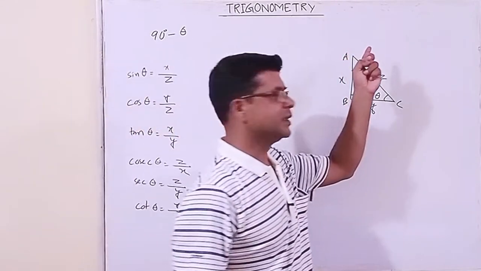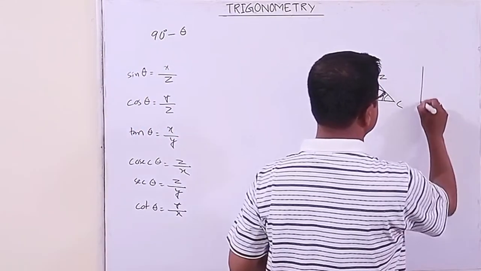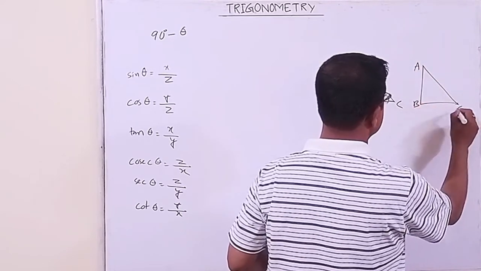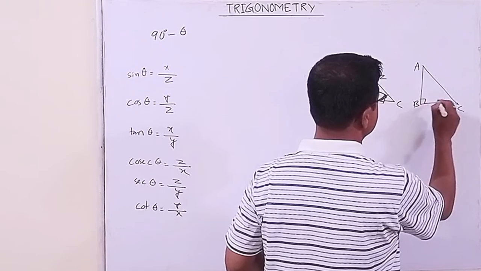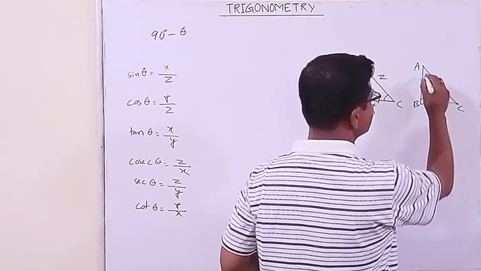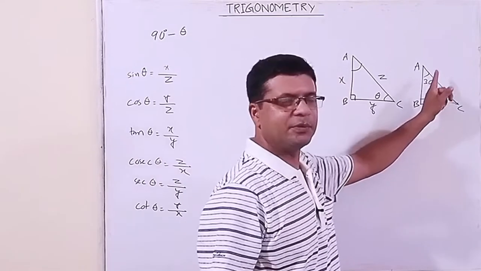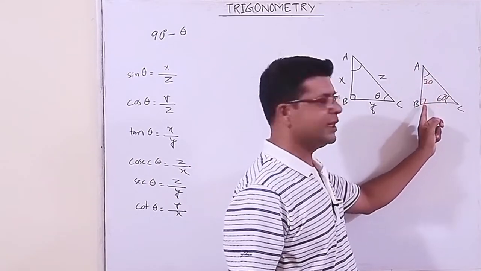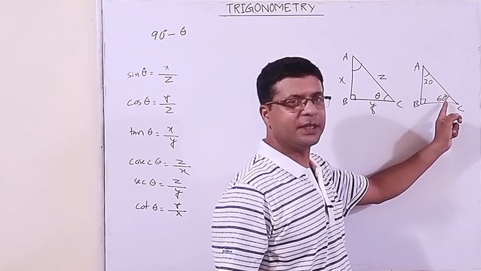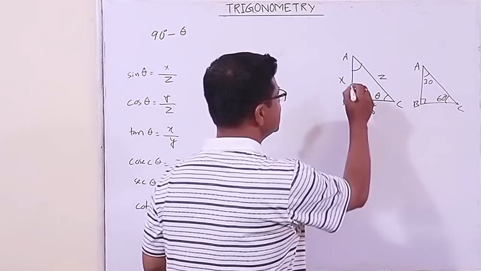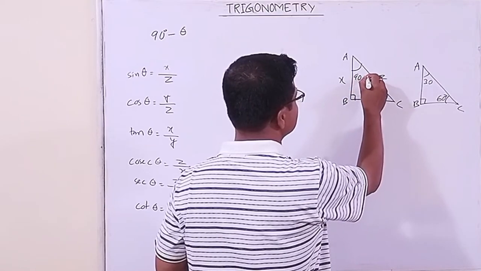Have you got the measure of this angle? Okay, I am giving you a hint. If this is 90 and this is 60 degree, what is the measure of this? 30. Because the sum of 3 angles is 180 degree. Already it is 90, so the sum of these two must be 90 degree. If this is 60, this is 90 minus 60, which is 30. So this is 90 minus theta.